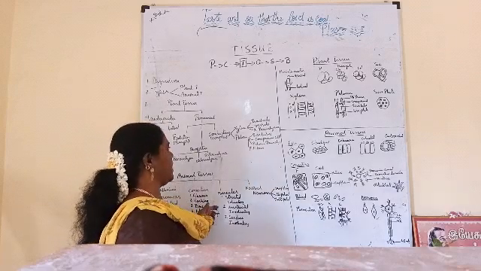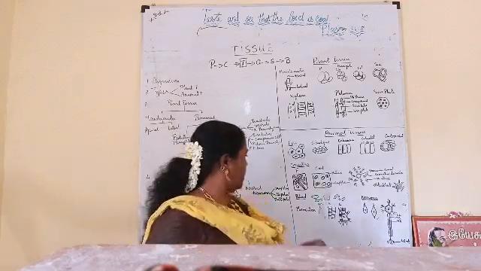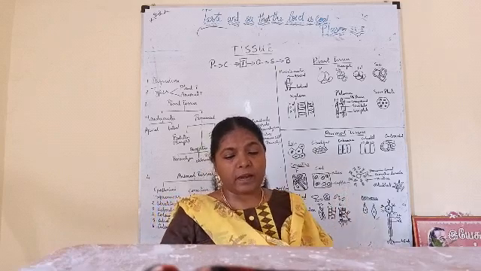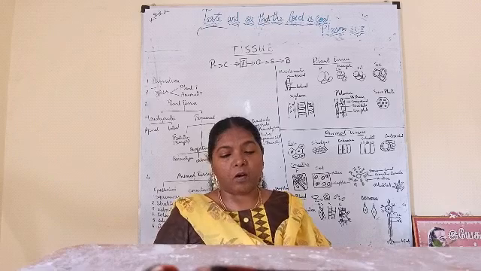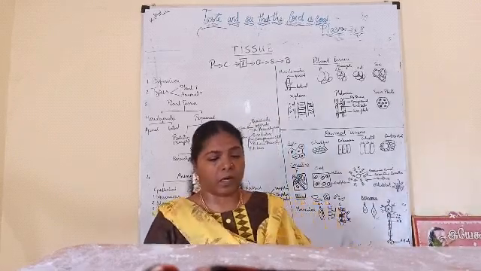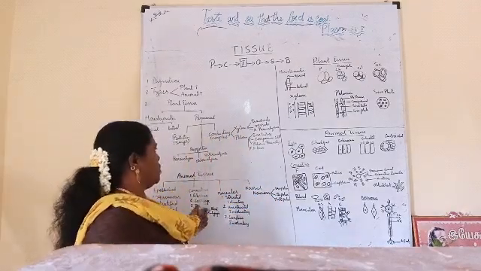Parenchyma, chlorenchyma, sclerenchyma. Sometimes these parenchyma cells are loosely arranged in the leaves. See, just now I have drawn the leaf. They are loosely arranged, they enclose the air chambers, and they are called aerenchyma. It is not there in your textbook, but it is better to know that one. Okay. So all these will come under supportive tissue.